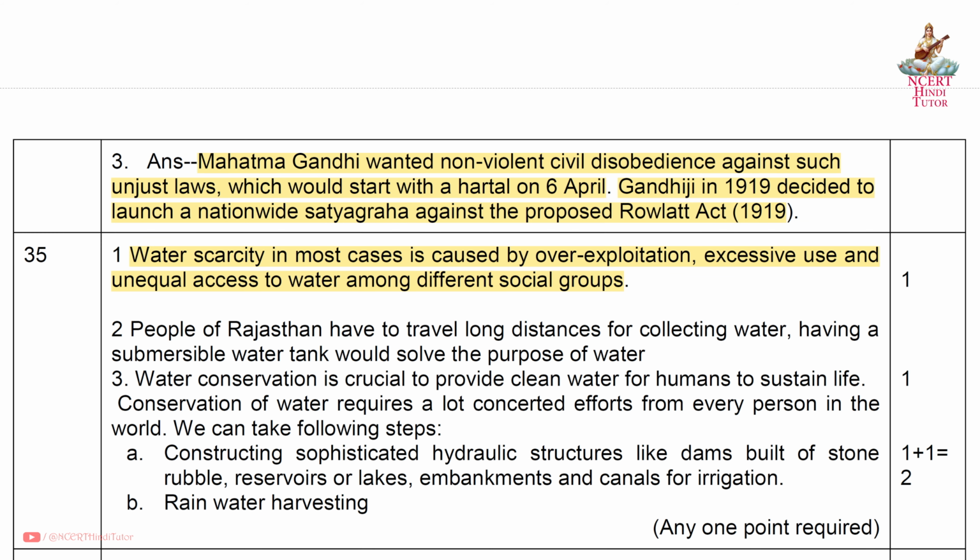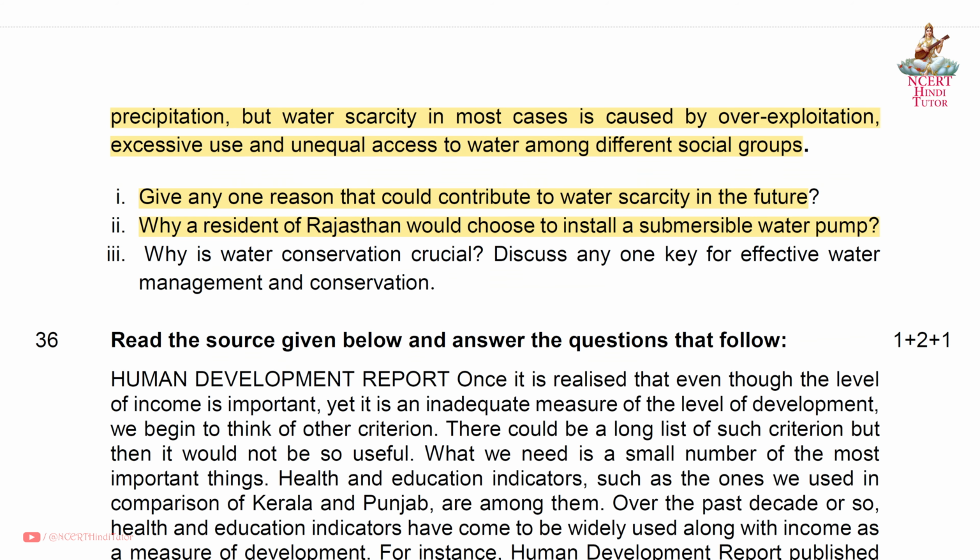Answer: People of Rajasthan have to travel long distances for collecting water. Having a submersible water pump would solve the purpose of water. So I think here is a correction. It should be submersible water pump. Third, why is water conservation crucial? Discuss any one key for effective water management and conservation.